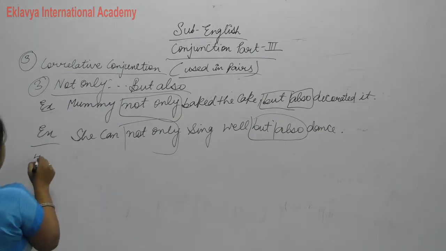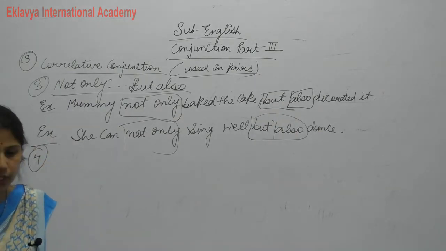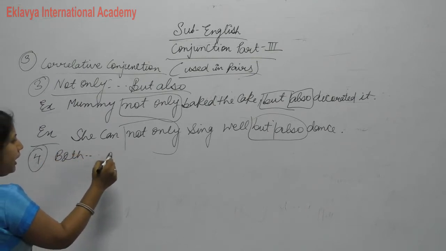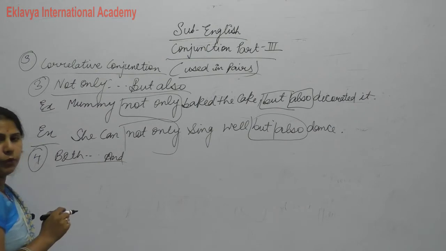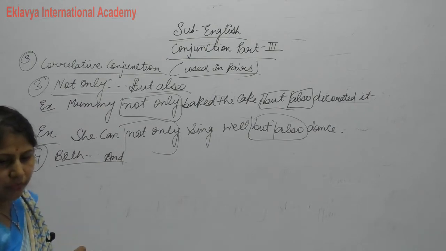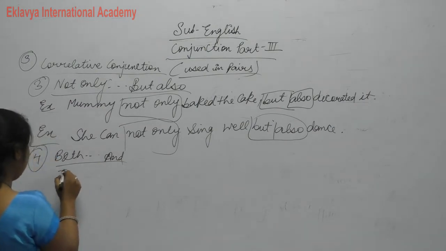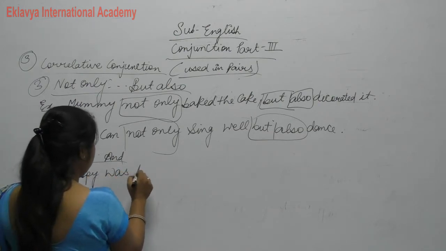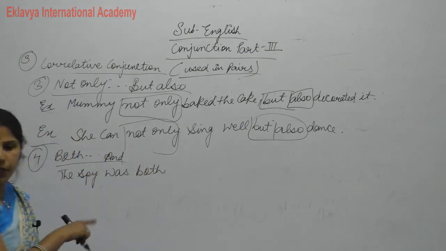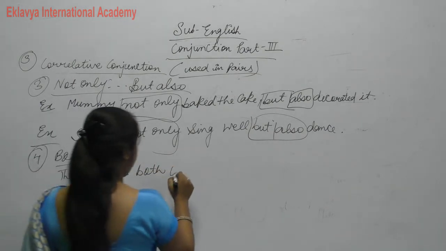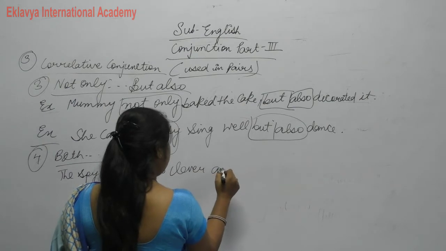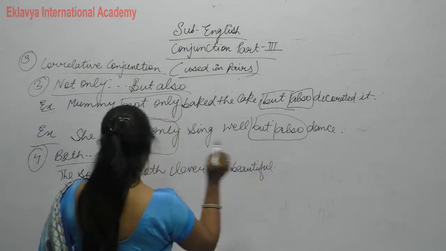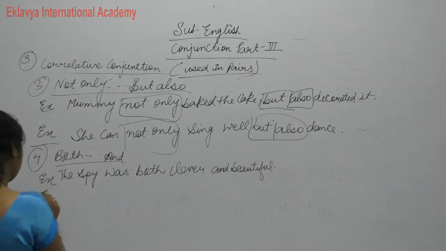Okay. Now the fourth one is "both and". The spy was both clever and beautiful.